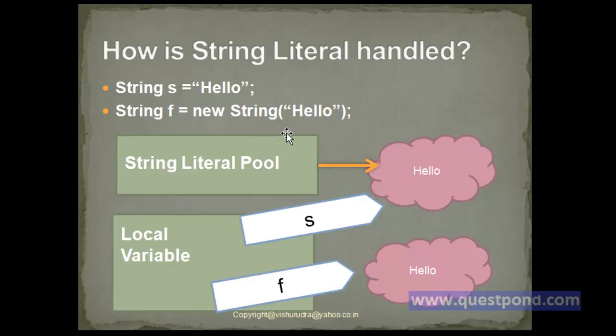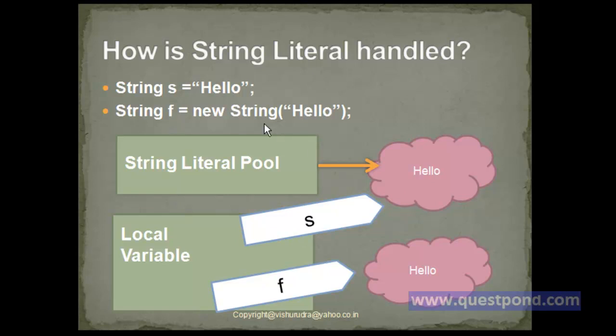Shown is the case in which we have a string literal named hello, and at the same time we have a string object. s is referring to the string literal while f is referring to the string object which we created. Again, as soon as the JVM encounters the literal hello, it will create a reference from the string literal pool, and the local variable s refers to the string literal present.